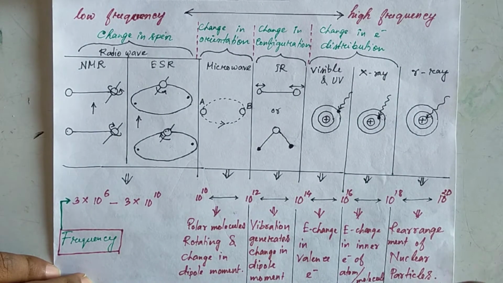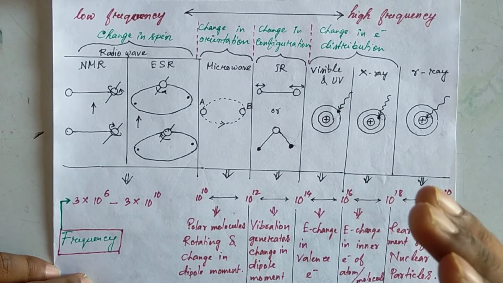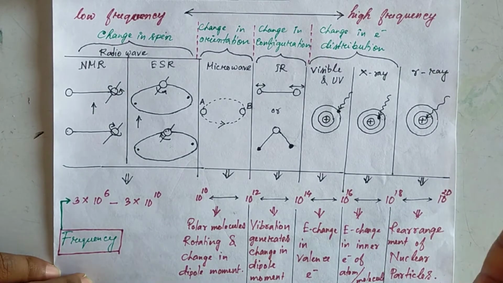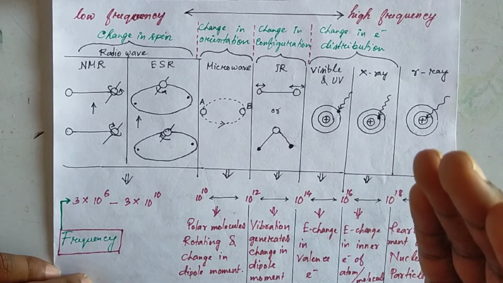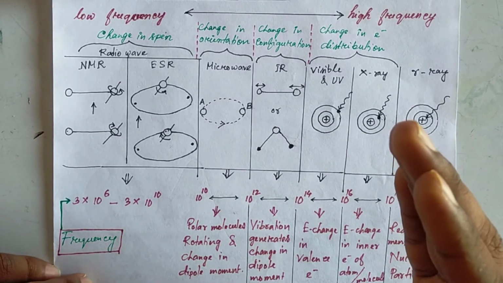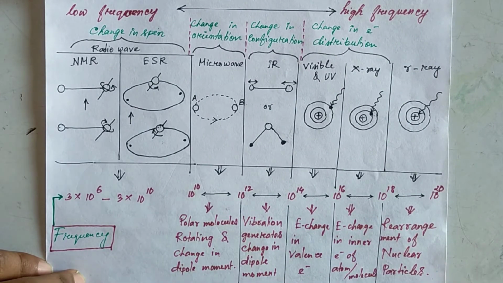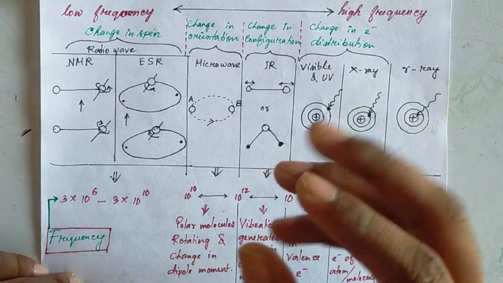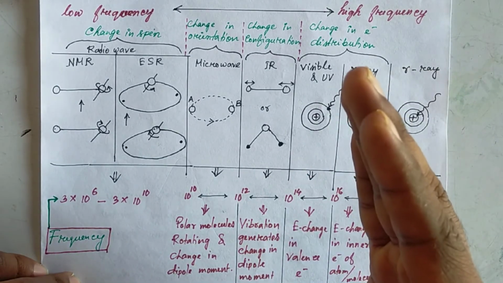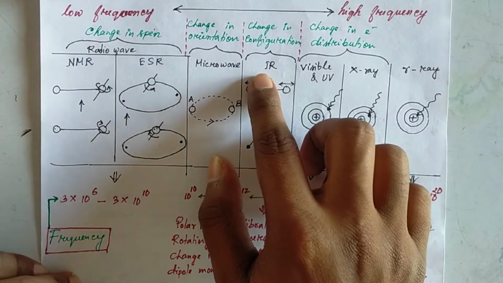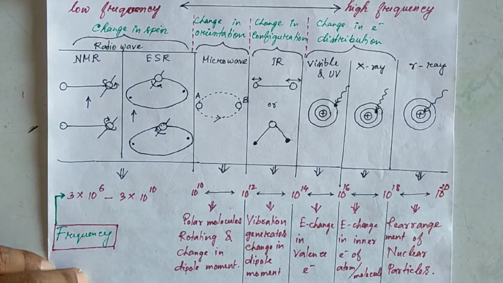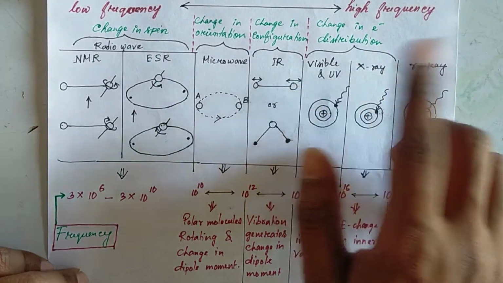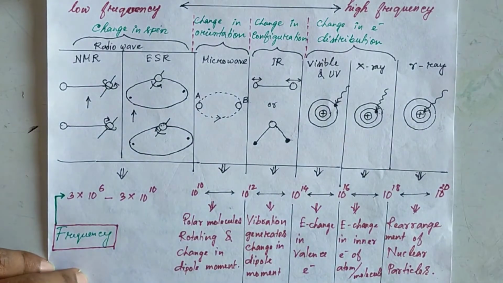Next, what is visible light? We know that it is VIBGYOR, from violet to red. Red light has the least energy, and violet has the highest energy. Electromagnetic radiation which has lesser energy than red light is called IR, which is infrared. And electromagnetic radiation which has more energy than violet is called ultraviolet. Let's discuss infrared.